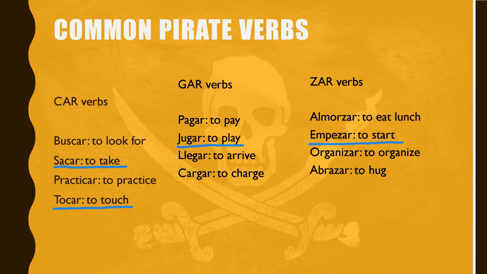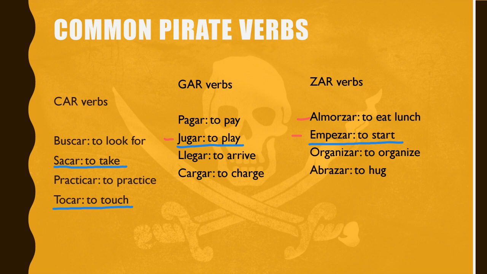Also, something that I want to go ahead and point out as well, as you look over this list, you're probably going to notice that there's some verbs on here that used to be stem changers in the present tense. So if you're looking at the verbs jugar, almorzar, and empezar, you might think to yourself, wait a minute, shouldn't I be doing a stem change with these?